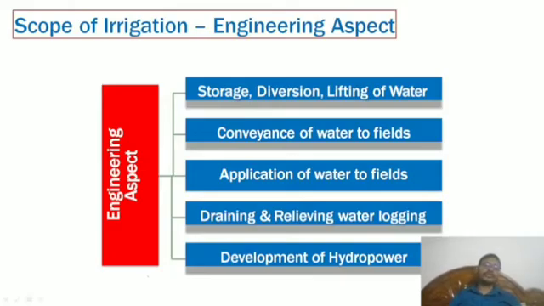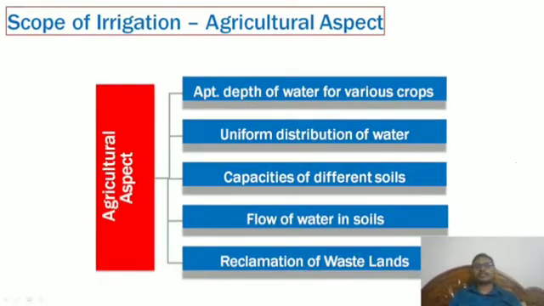Now coming to the engineering aspect. Storage will be there, diversion, lifting of water, conveying of water to the field. Wherever the field is there, we can convey and apply water to fields, draining and relieving waterlogging, development of hydropower. For example, if we have constructed a dam, there we can make hydropower, and we can send water to nearby fields through some structures. And the agriculture aspect means depth of water for various crops, uniform distribution of water.